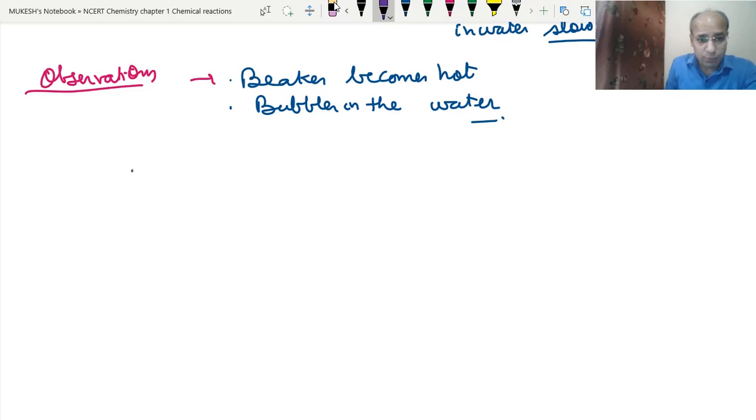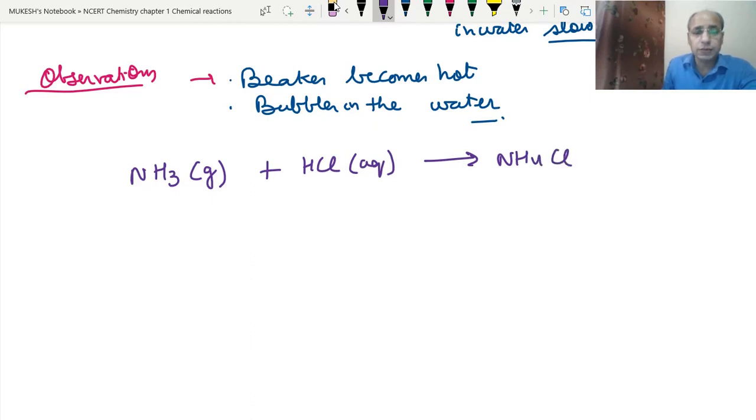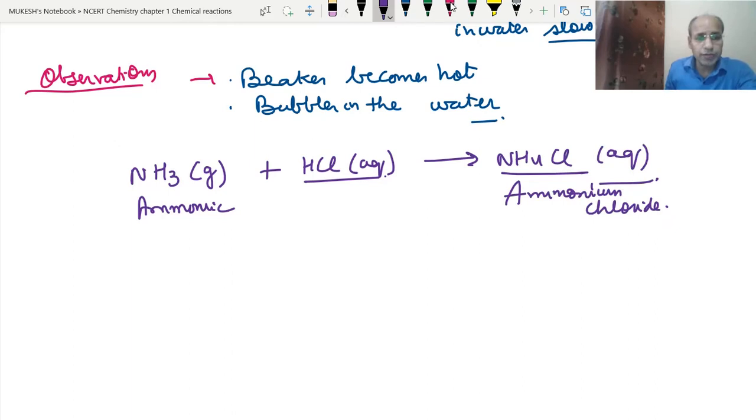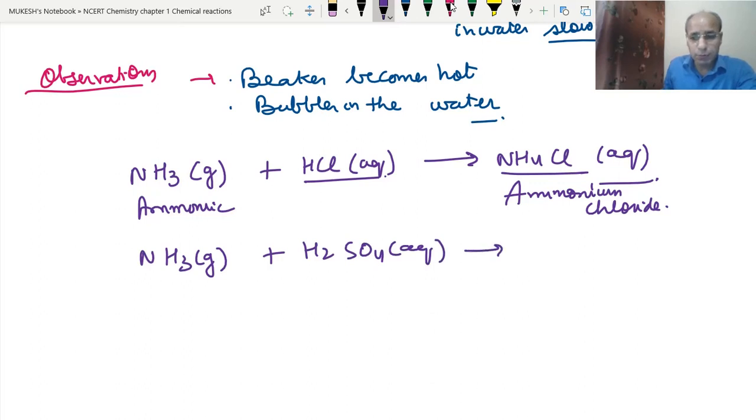One example is ammonia gas reacting with hydrochloric acid. Then it forms ammonium chloride. So this is the ammonia, this is the hydrochloric acid, and this is the ammonium chloride. Let's go to the next example where two compounds are used. When ammonia gas reacts with sulfuric acid, which is an aqueous solution, it forms ammonium sulfate, (NH4)2SO4, in aqueous solution. This is called ammonium sulfate.